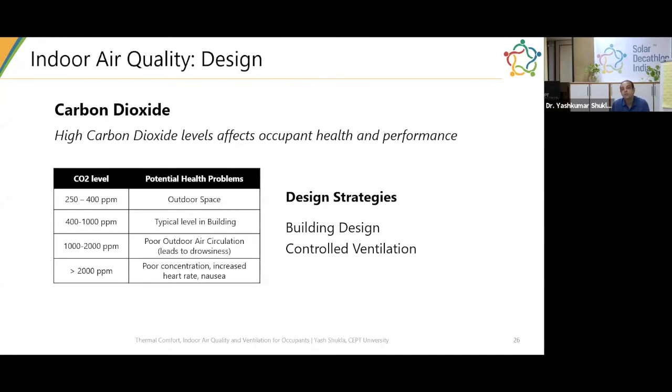But it's not only sufficient to do a ventilation, you also need to do your design well. So that means you need to know where your occupants will be, how much, what will be the concentration of occupants, what will be the level of activity that they have. As you have a higher activity level, your carbon dioxide coming from occupants increases. So you need to account for that in your design.